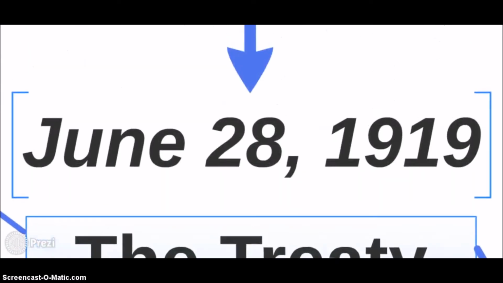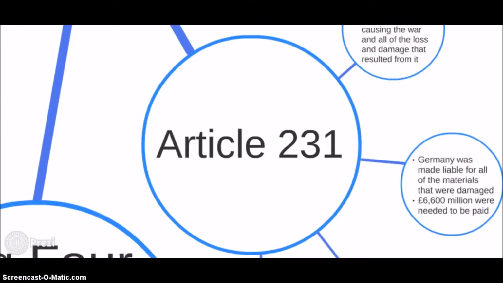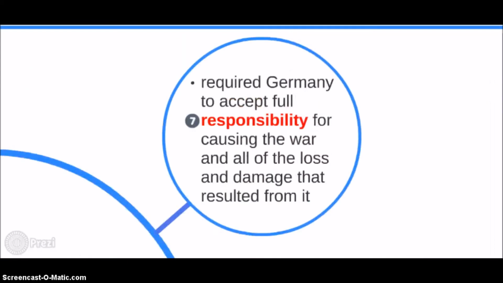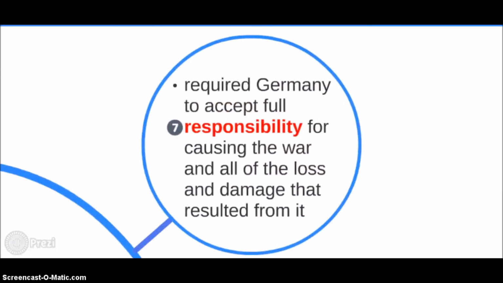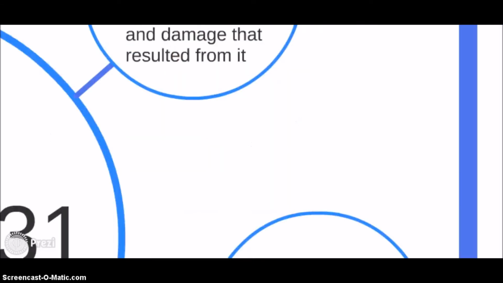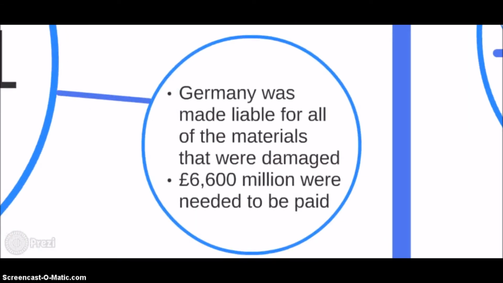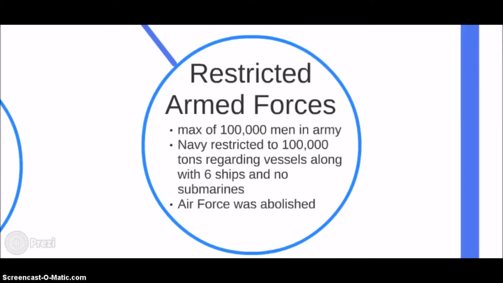Going back to the Treaty of Versailles in 1919, the opening article of the reparations section was Article 231, also known as the War Guilt Clause. Article 231 required Germany to accept full responsibility for causing the war and all of the loss and damage that resulted from it. Germany was made liable for all of the materials that were damaged, and £6,600 million needed to be paid. Germany's armed forces were also impacted by Article 231.